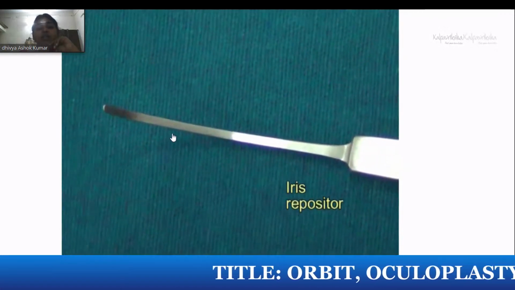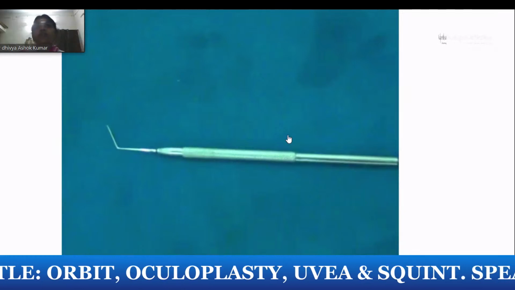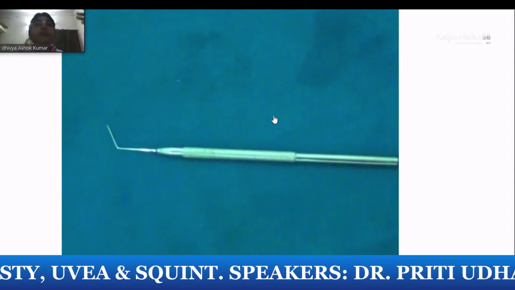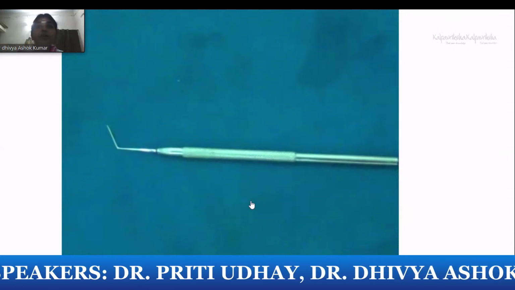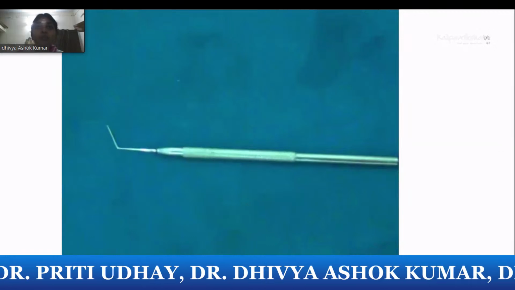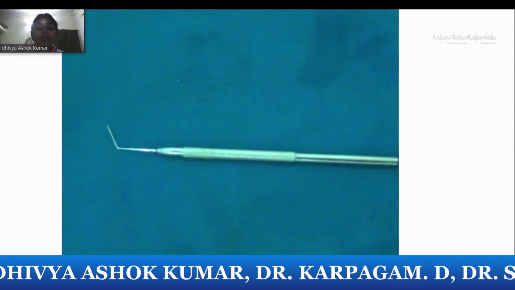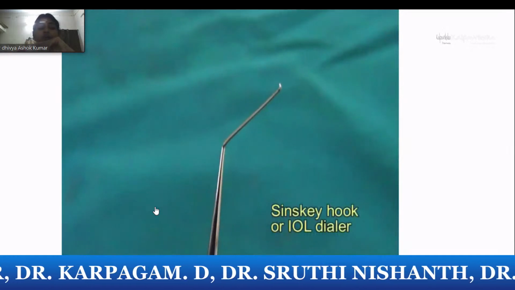Iris repositor for recurrent iris prolapse. So they can ask you when you will have more iris prolapse. Suppose the patient is on benign prostatic hypertrophy treatment, or the patient is having high IOP intraoperatively, or you made the incision more posterior. In that case, iris prolapse, and you have to think of methods to remove or reduce the iris prolapse.